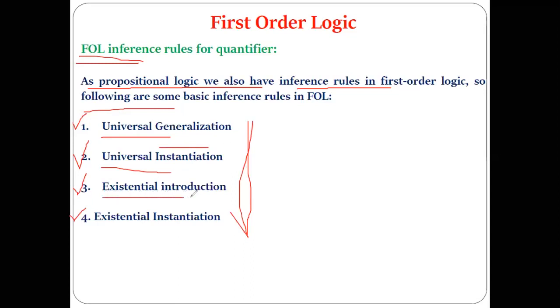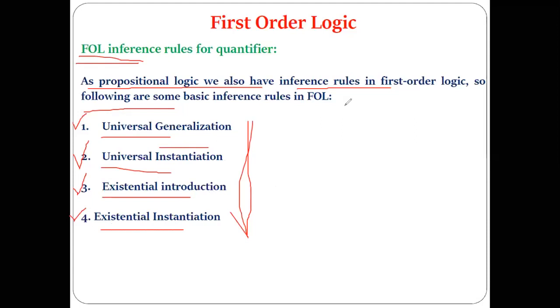Third, we have existential introduction, which is also called existential generalization. And the last one is existential instantiation, which is also called existential elimination.